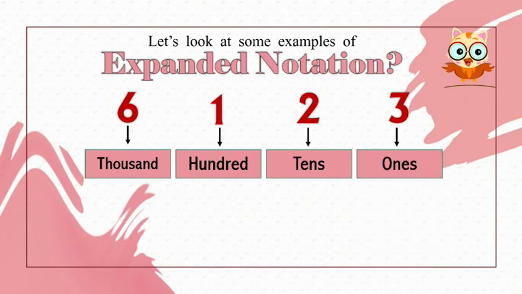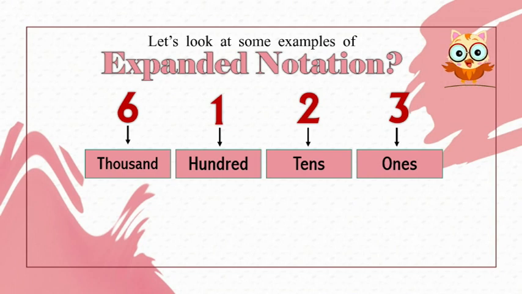Let us write the place value of each digit. The place value of digit 6 is 6000. The place value of digit 1 is 100. The place value of digit 2 is 20. And the place value of digit 3 is 3.